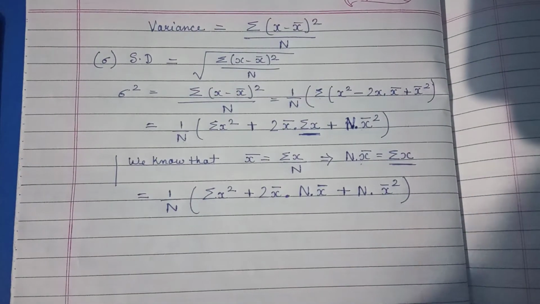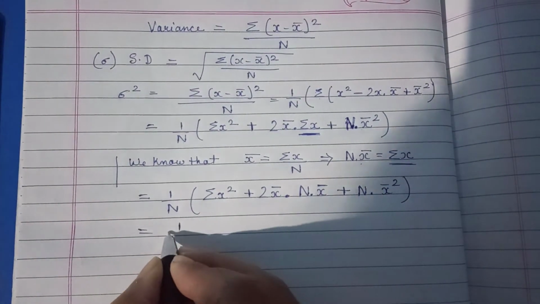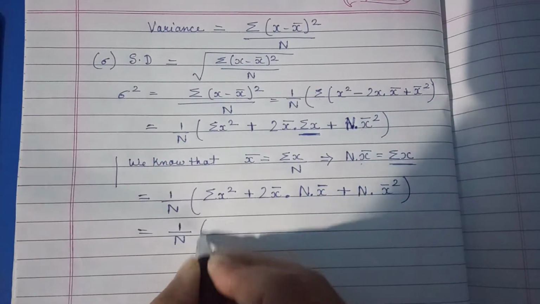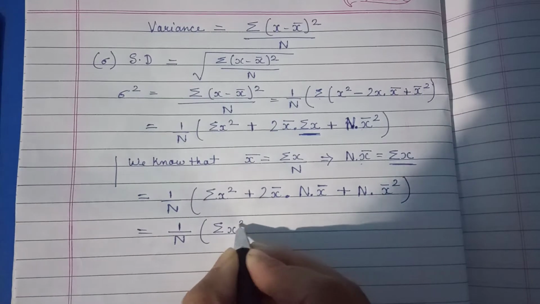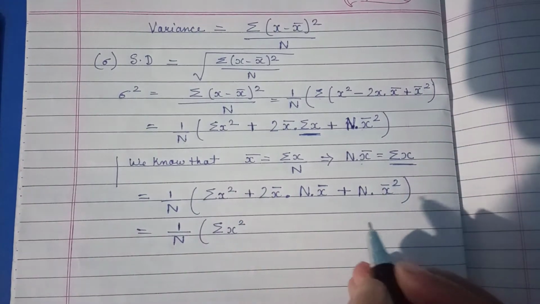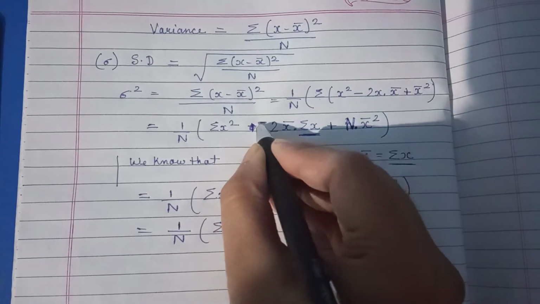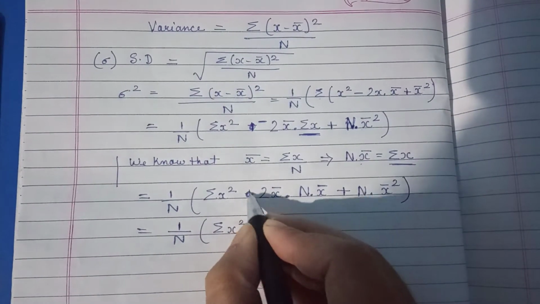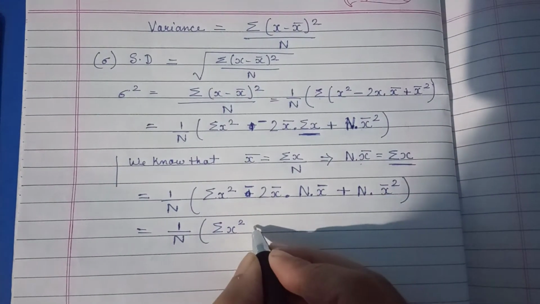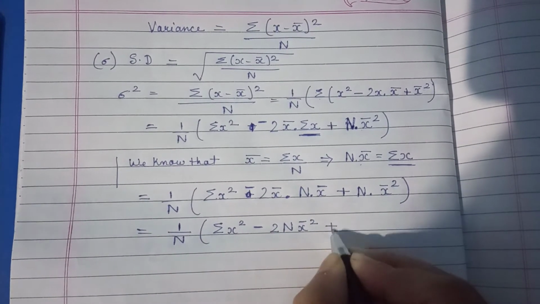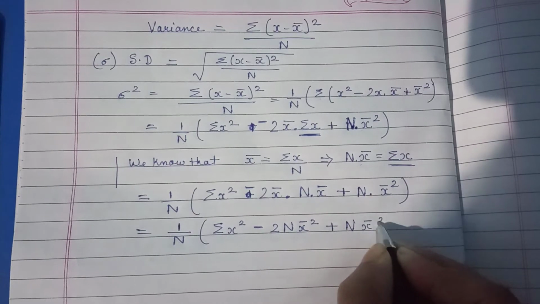Now this will become 1 by n summation of x square, and here it should be minus, so minus 2n x bar square plus n x bar square.